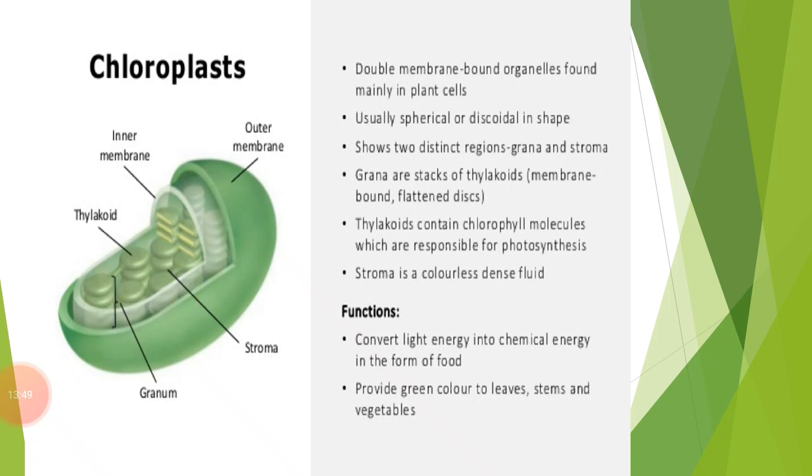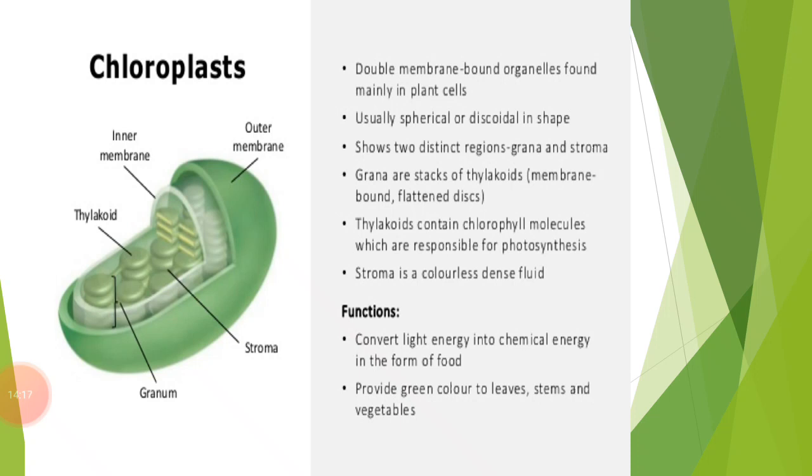They are therefore known as the kitchen house of the cell. So chloroplast is commonly known as the kitchen house of the cell because the chlorophyll molecules arranged in these grana trap the solar energy and help in the manufacture of the food of the plant body by the process of photosynthesis.